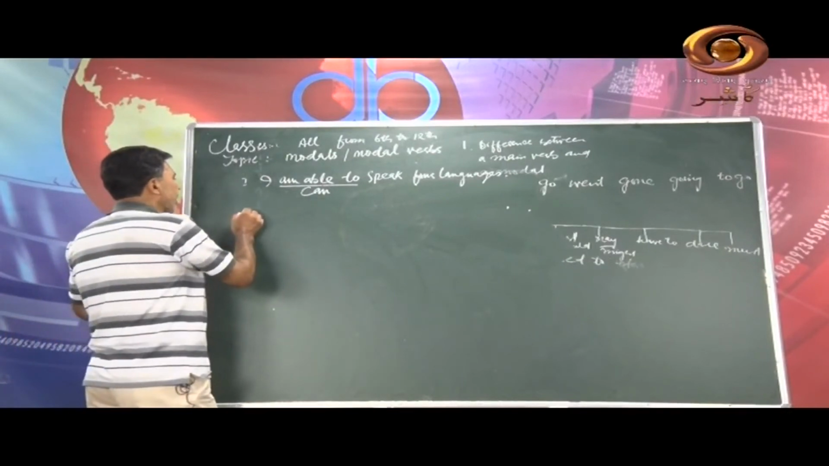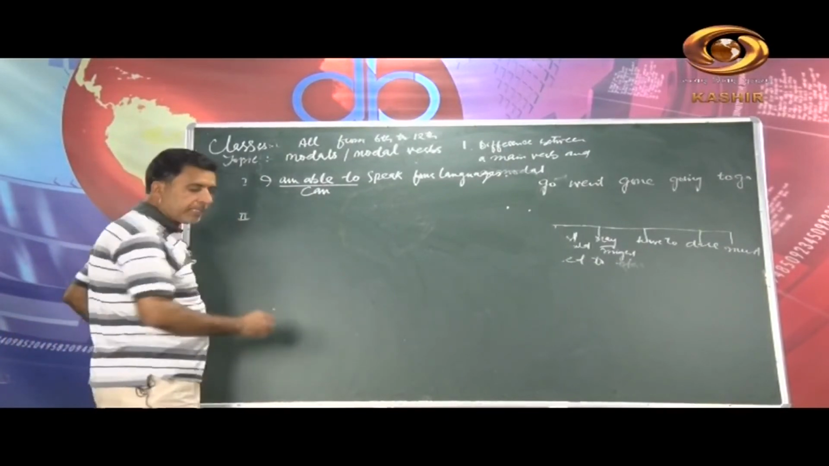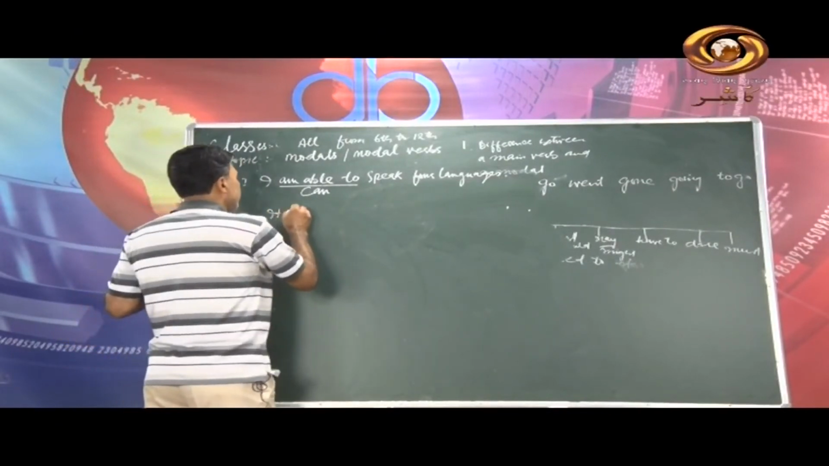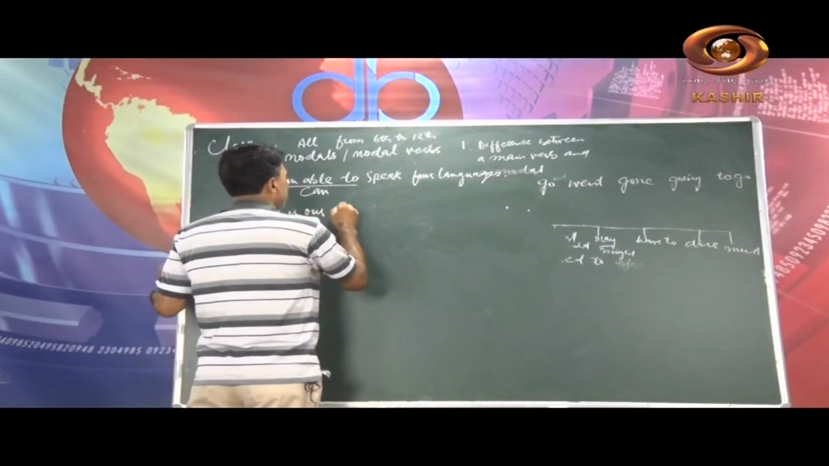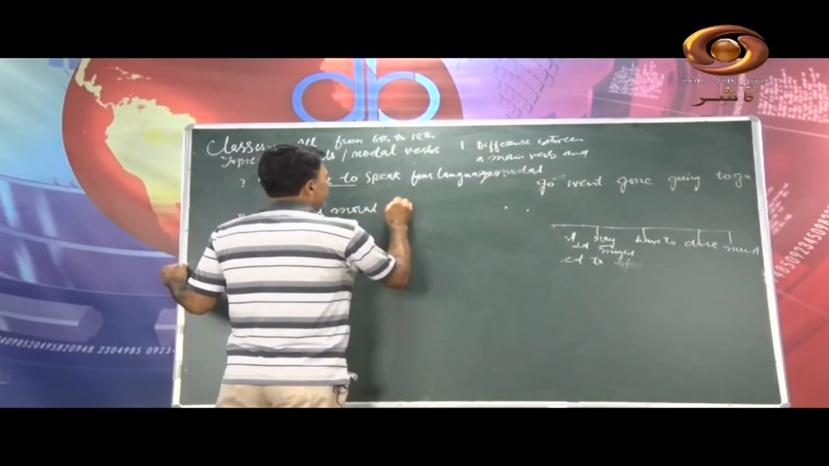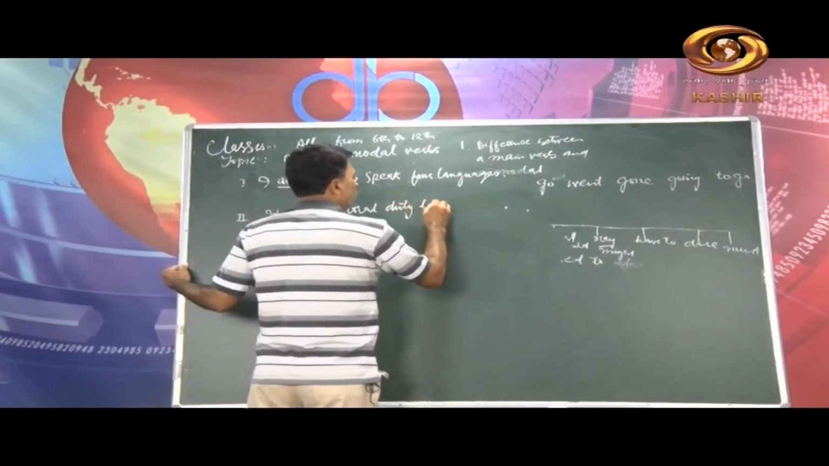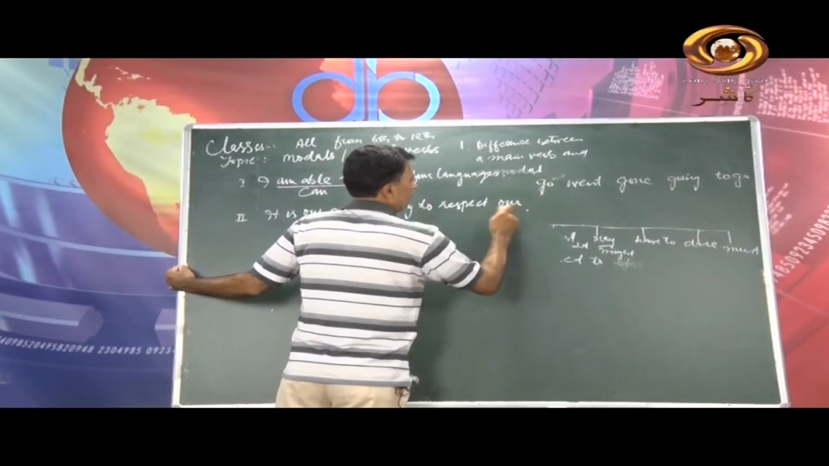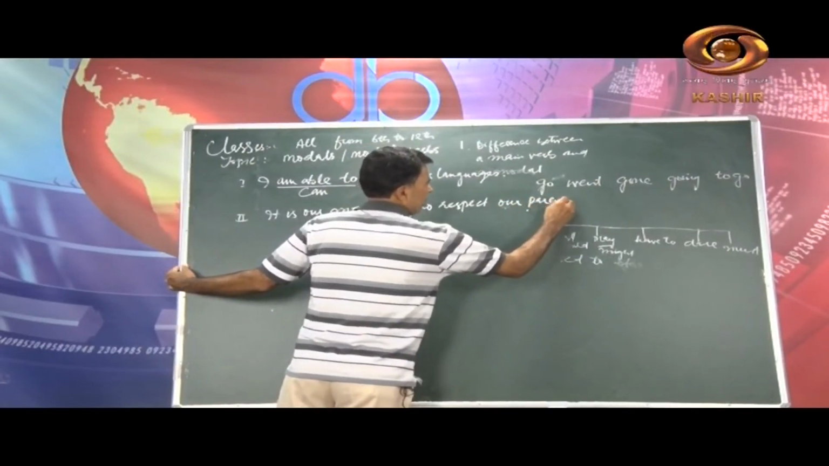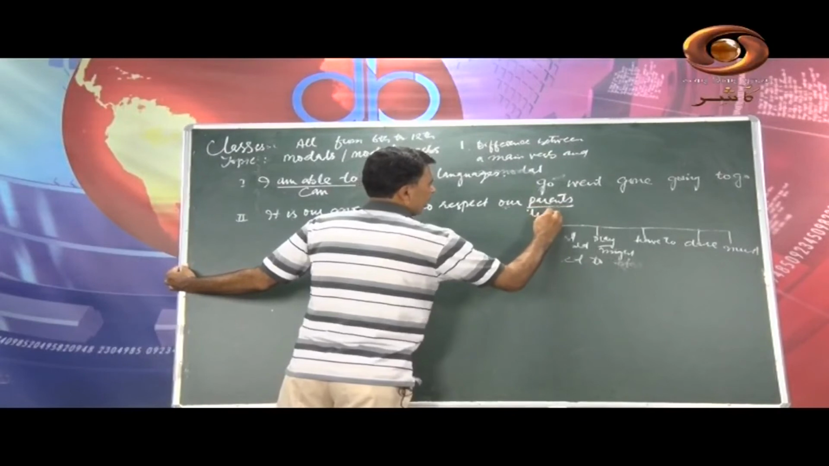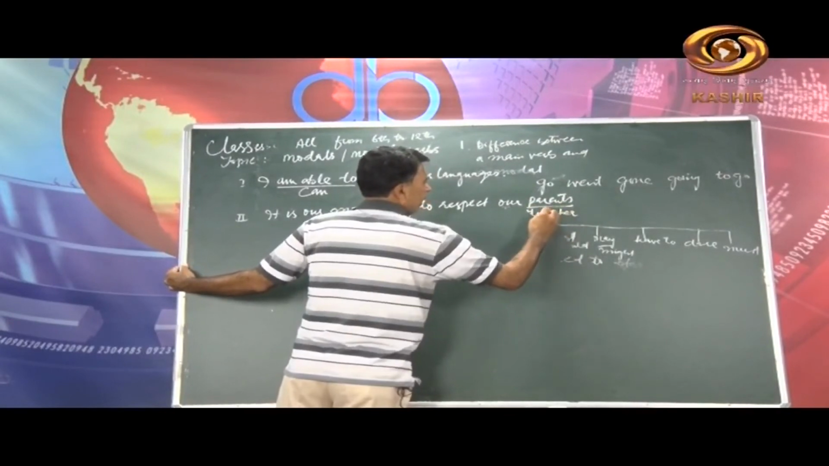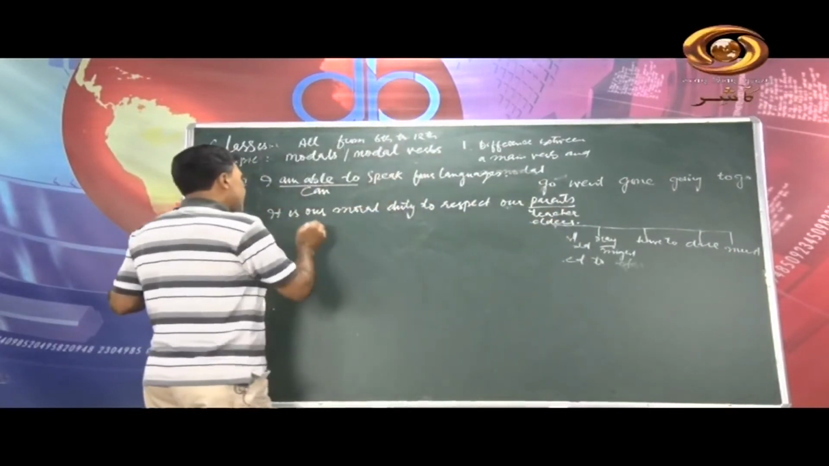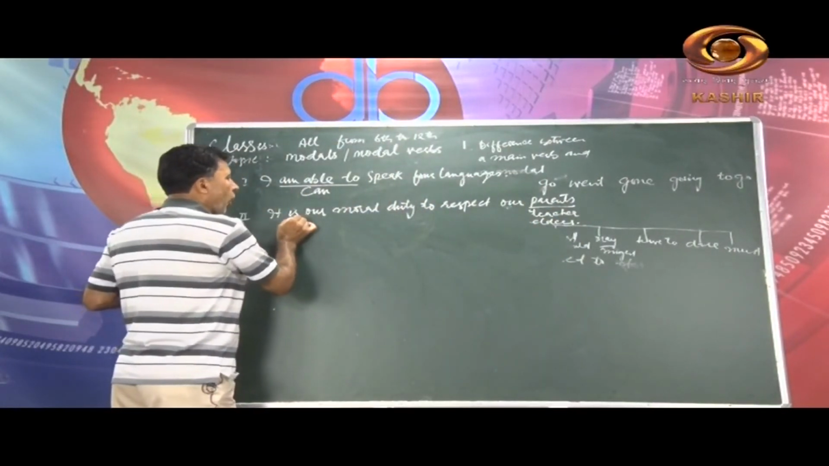Now the second sentence I will write here. Second sentence: it is our moral duty to respect our parents or to respect our teachers. You can find different words, to respect our elders, anything. But see, it is our moral duty.